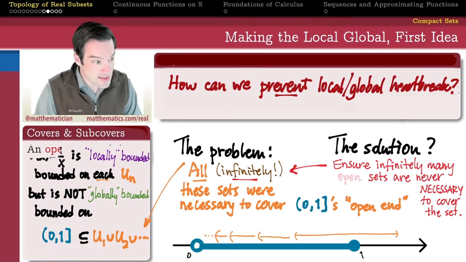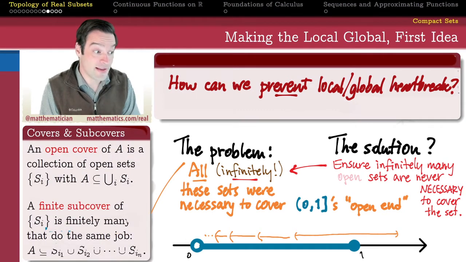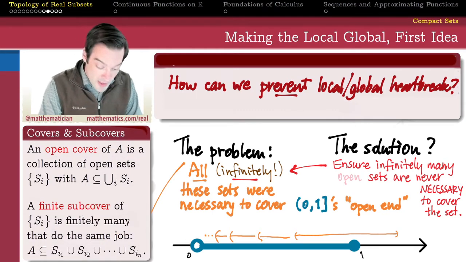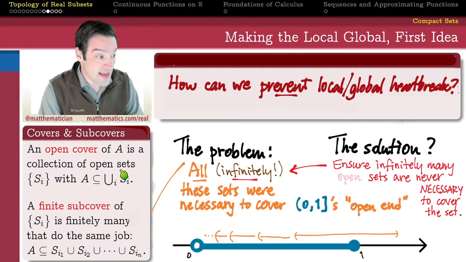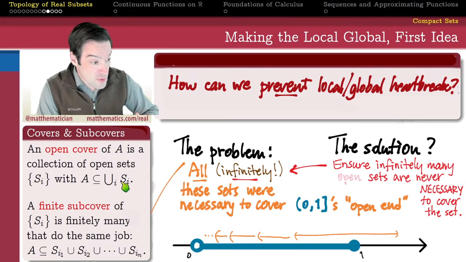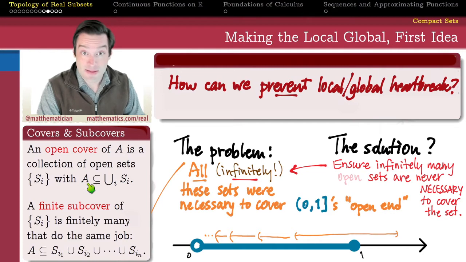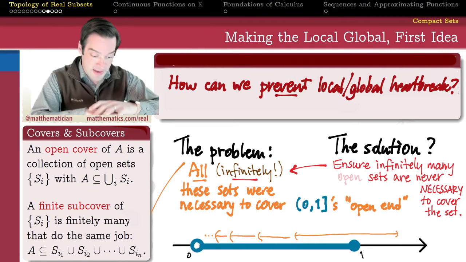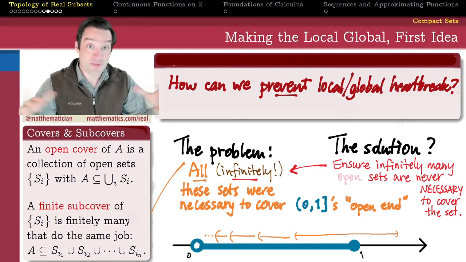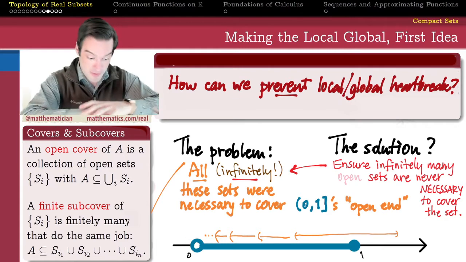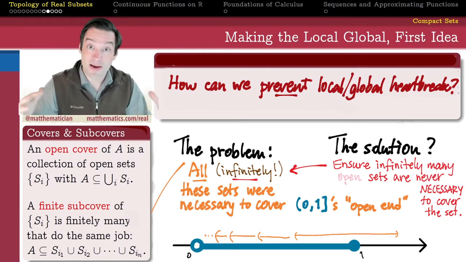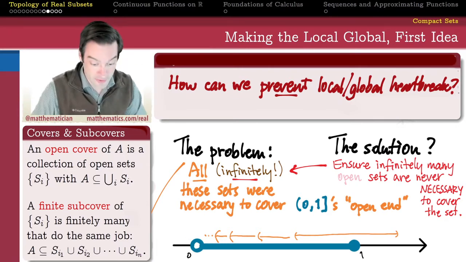And so this leads us to the idea of what we're going to call a cover-finite set. And when I say cover, what I mean is a collection of sets. And when we say open cover, we mean that those are open sets. So it's a collection of open sets such that if I union all those open sets together, that union contains my A as a subset. So we think of it like an infinite blanket, perhaps infinite, but a blanket of open sets that when we union them all together, they blanket my set A. So we call that an open cover.